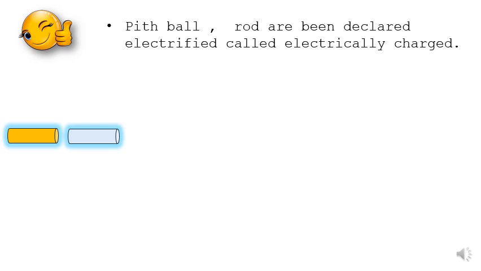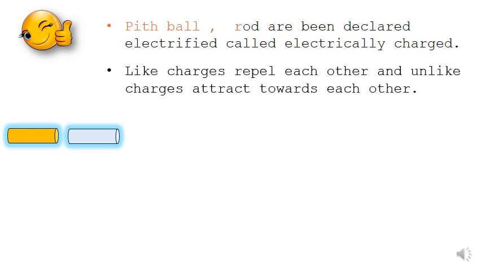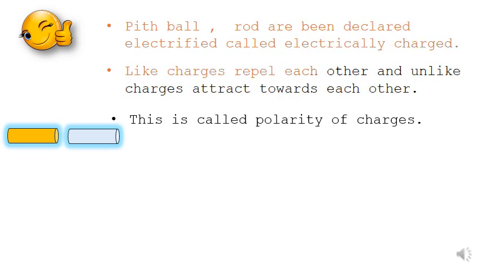Once we connect a pith ball with a rod through a string, the pith ball is electrified. Like charges repel each other, and unlike charges attract each other.